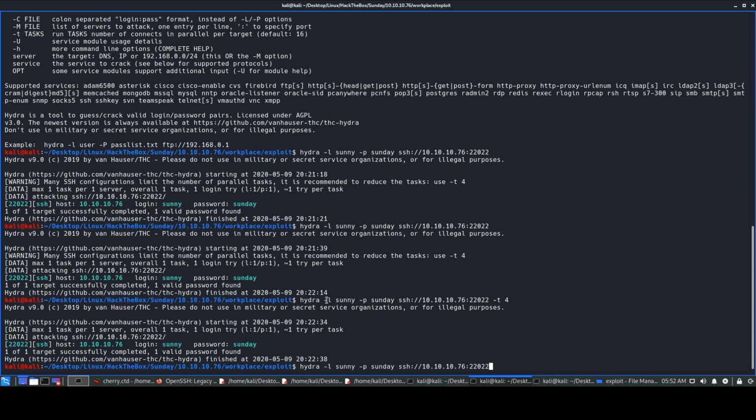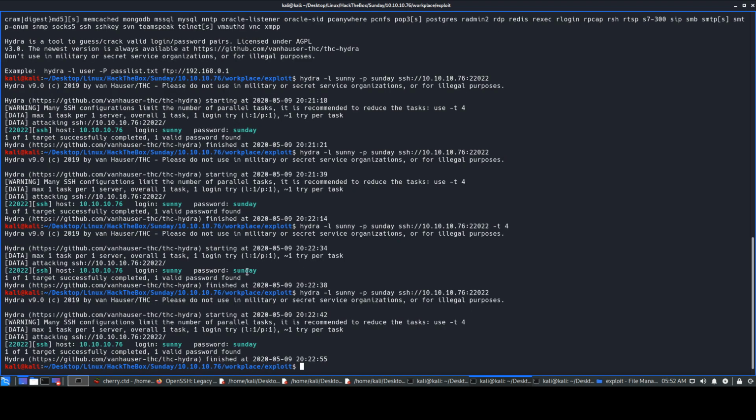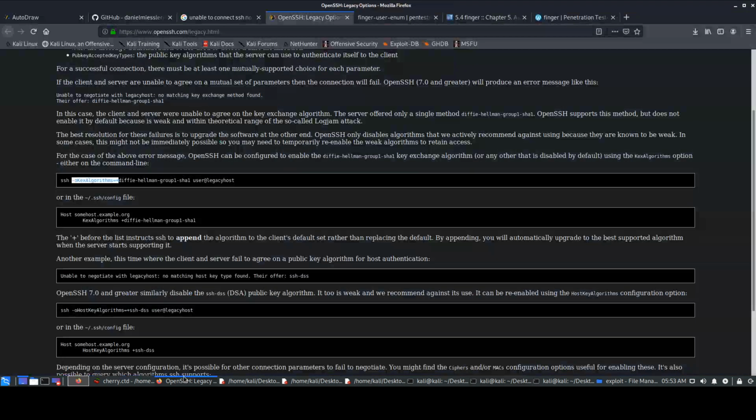Let's just remove -t 4 now. For some reason otherwise it actually displayed zero valid passwords found. Okay, so that's what this box is, very unpredictable for some reason. But yeah, I used the -t 4 option, and it obviously gave us the correct output. Why I'm saying this is, obviously you do not know the password first when you're trying to brute force, right? But I was just trying to show you all. So another thing, obviously we have the user Sunny over here. We can take and test user Sammy as well. We can give the capital -P switch, and we can get a secLists wordlist.